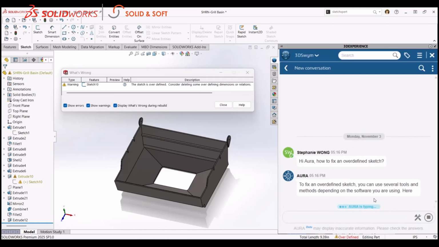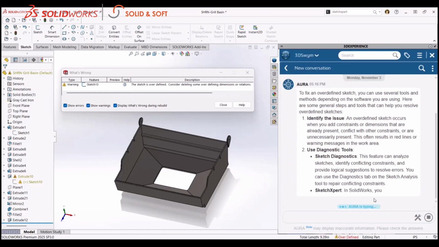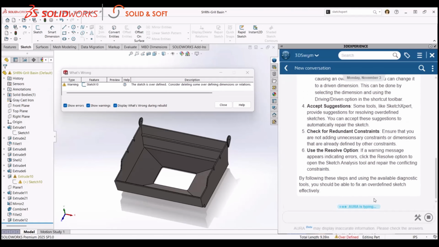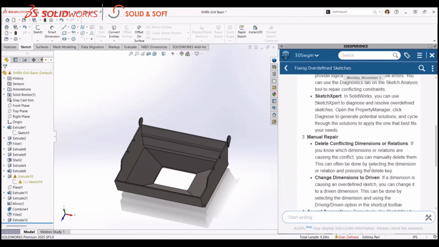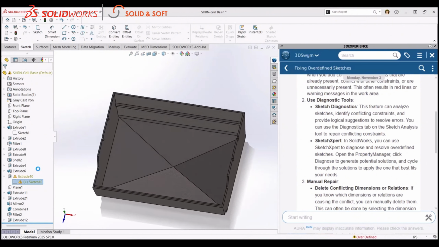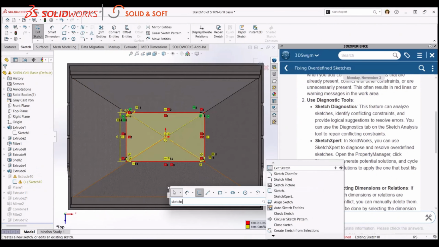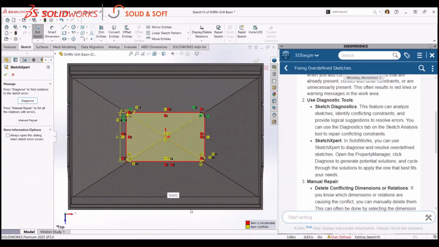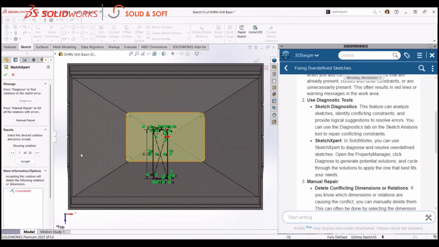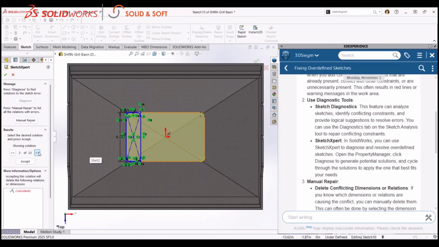For example, when your sketch becomes overdefined, instead of spending time figuring out which constraint is causing the issue, Aura instantly analyzes the problem and suggests several possible solutions, including using Sketch Expert. Sketch Expert is quick, intuitive, and designed specifically for resolving constraint conflicts like this. With just a few clicks, the sketch is fixed, and you can continue designing without interruption.